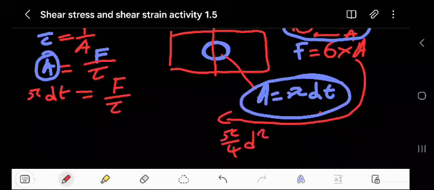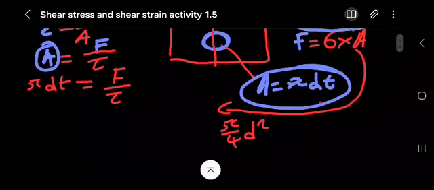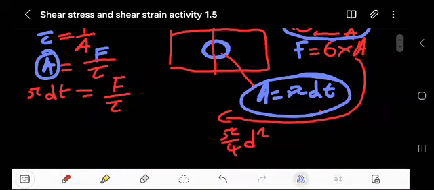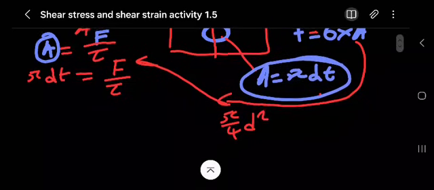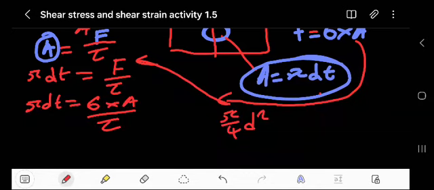So yeah, fully understand this. What I'm trying to say is that we know the force will be substituted with this. Now I can take this and substitute it there, but we must know that it's the direct one. Then we'll have pi multiplied by diameter multiplied by thickness. Force is stress multiplied by area over shear stress. But remember, this is the direct one.